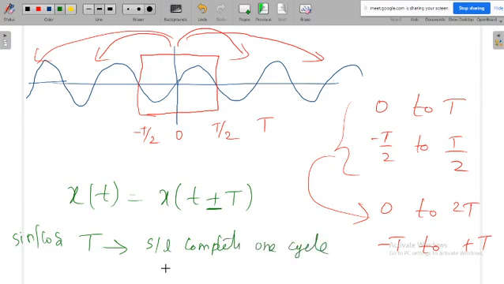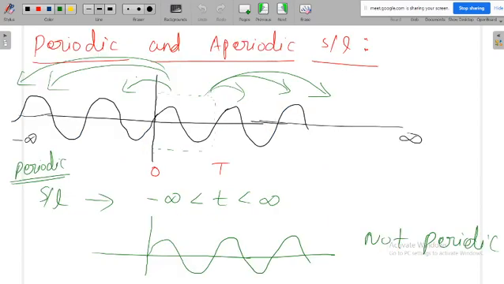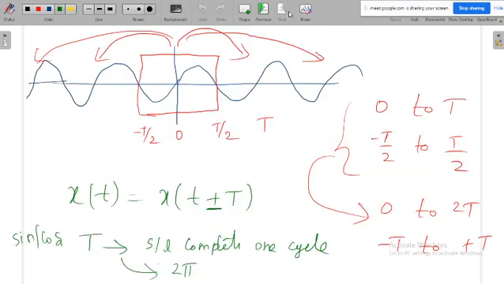If the signal completes one cycle, then within this time it covers a total angle of 2 pi radians. If you observe this signal, when you are here the angle is 0, when you go here the angle is 90 degrees, here 180 degrees, here 270 degrees, and here 360 degrees. So once you complete one time period, the angle completed is 360 degrees, or 2 pi.